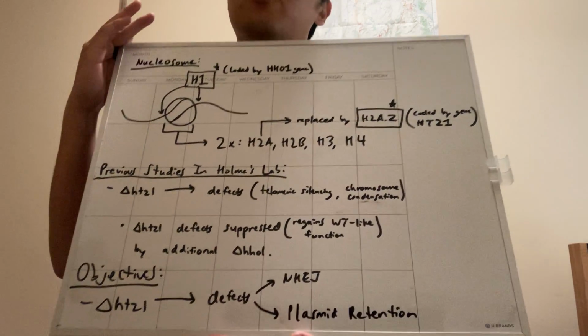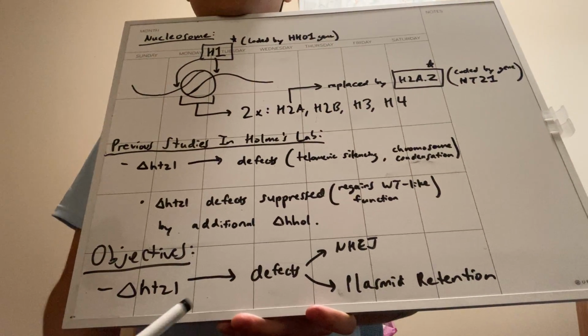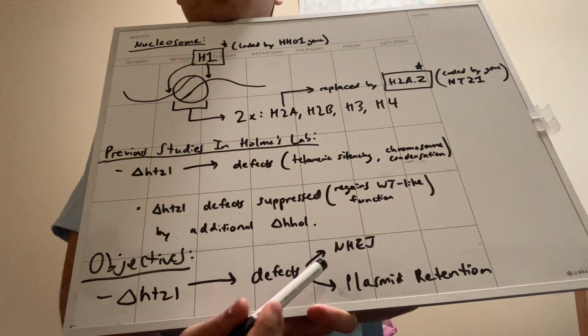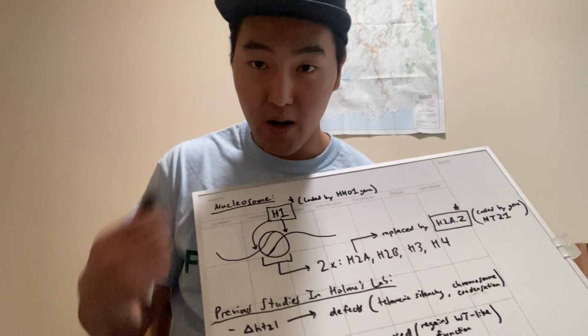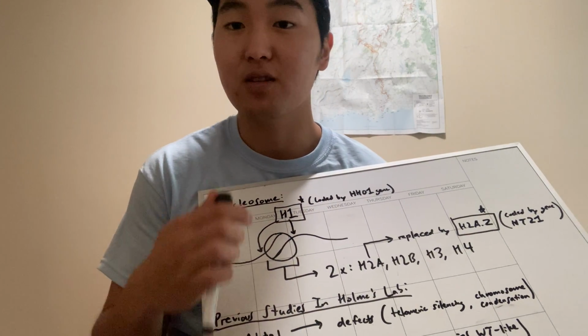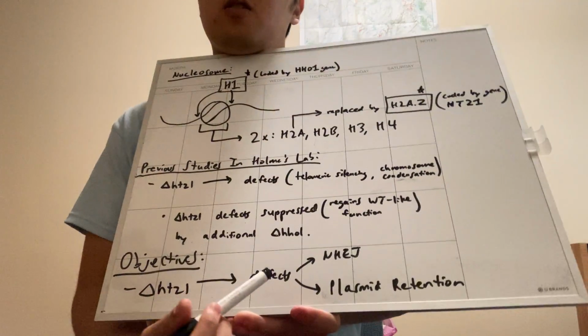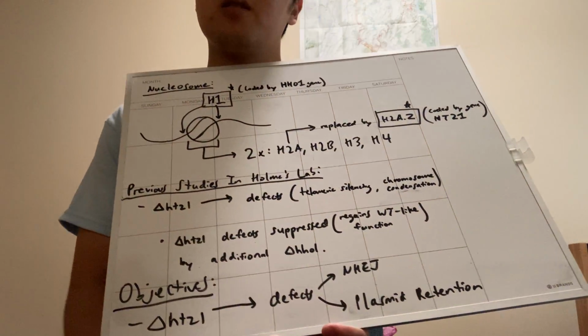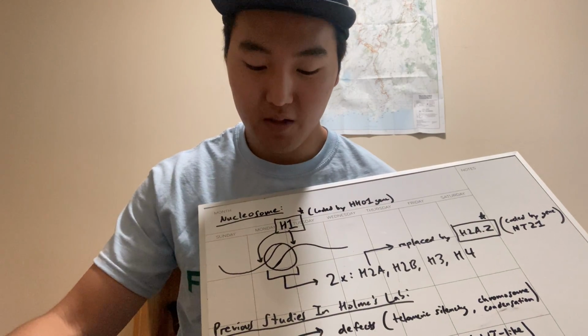And so now with my project, I want to ask if the deletion of H2A.Z causes any other defects in yeast cells, such as in non-homologous end joining, which is the pathway by which yeast cells repair DNA double-strand breaks when there's no homologous template to work off of. And also, are there any defects caused in plasmid retention, which is the ability of the yeast to retain the plasmid and pass it down onto future generations?